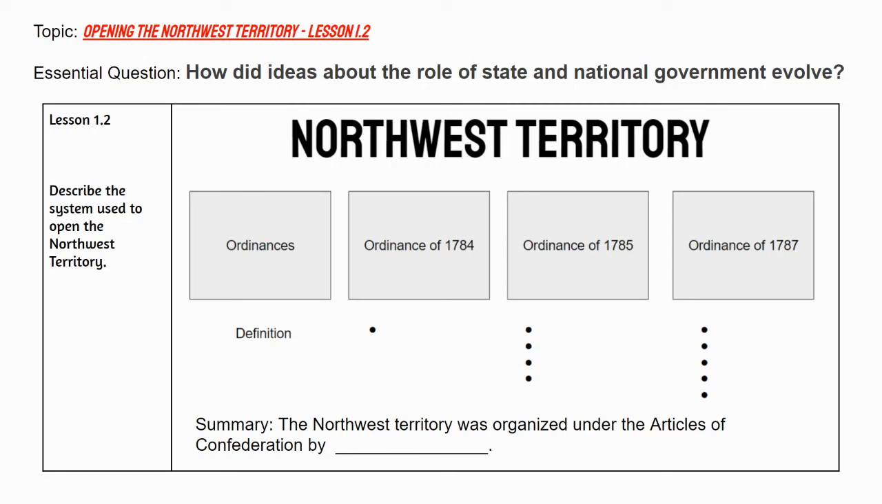All right. This is for Chapter 7, Lesson 1.2, the Ordinances of 1785 and 1787. On this, you all are going to create a tree map similar to this, either on paper or digitally. And you're going to explain how the Northwest Territory opened up.